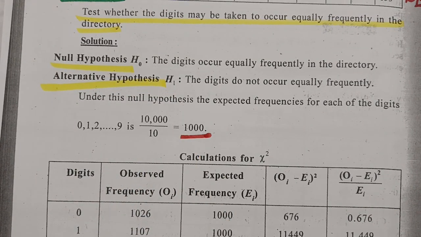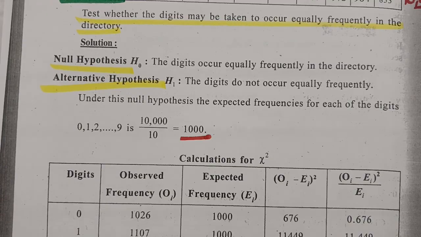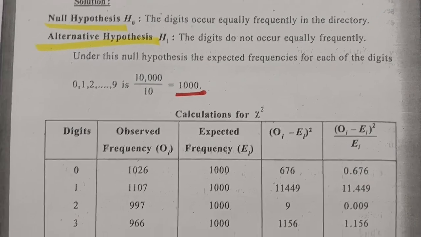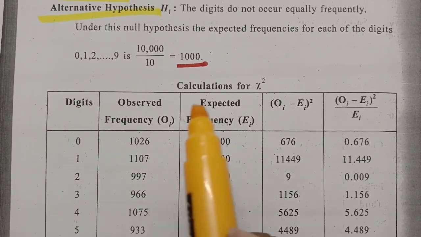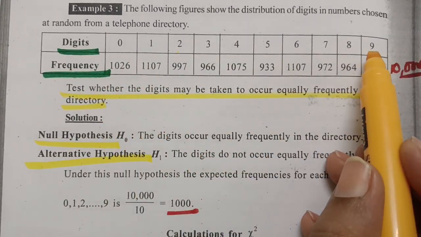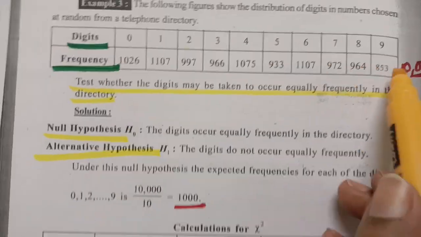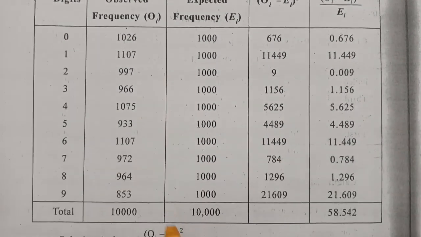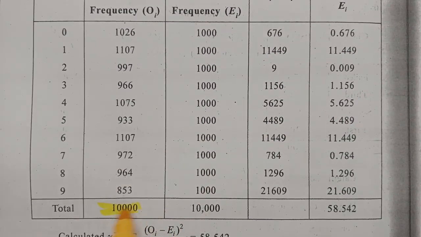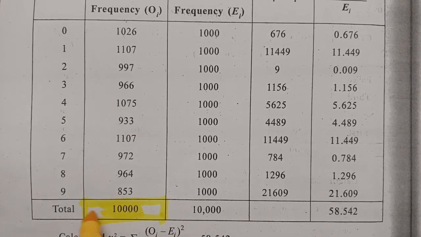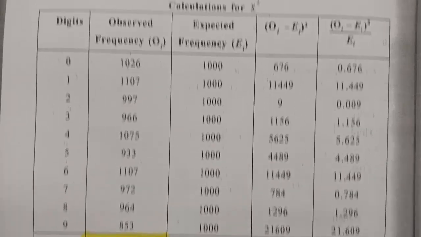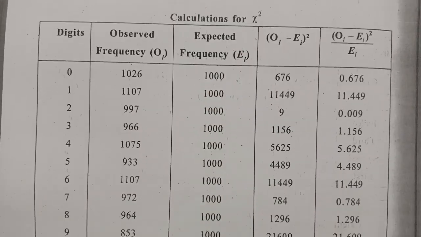Here I am putting it in a table for calculating the chi-square value. These are all the digits, 0 till 9, and these are the frequencies, which we have to fill in the second column. The total here is 10,000. And the next one is the expected value, that is 1,000.